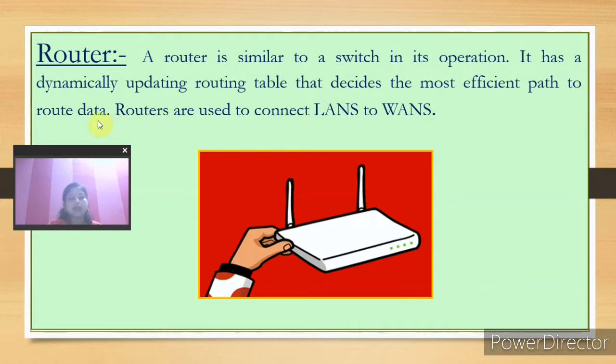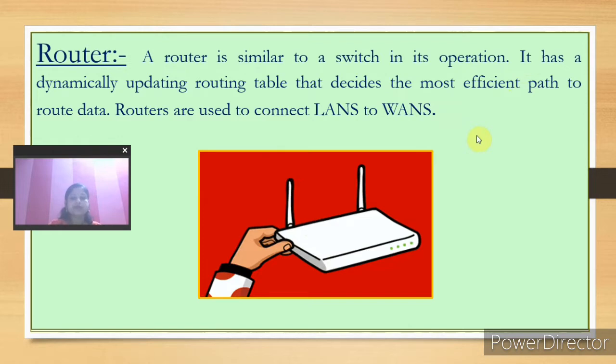Actually data travels, so data means what? It is in the form of signals, and the signal travels from one place to another. So this device decides and maintains a table also to route the data from one place to another, and it can decide which path is best to transfer the data.